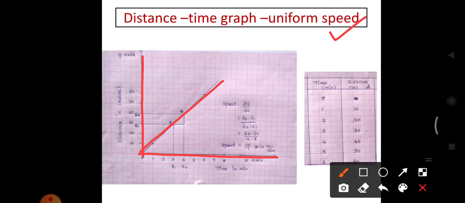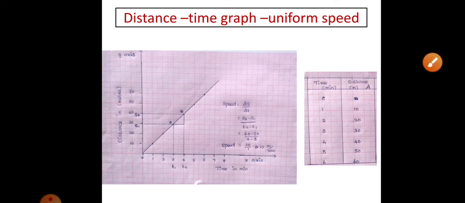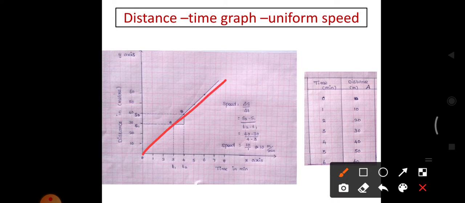Here I just took the speed of the object from 3 minutes to 4 minutes. What is the speed of the object? So how to calculate the speed of the object? You have to choose any 2 points from the straight line and draw a perpendicular line to the x-axis and also the y-axis.